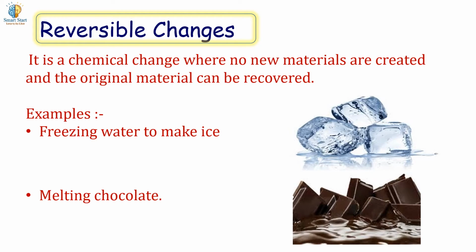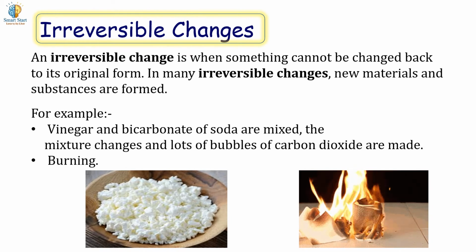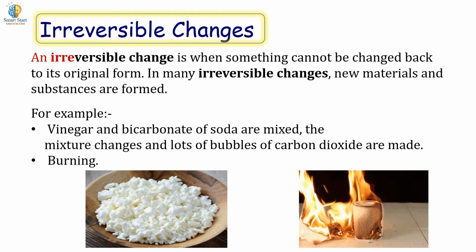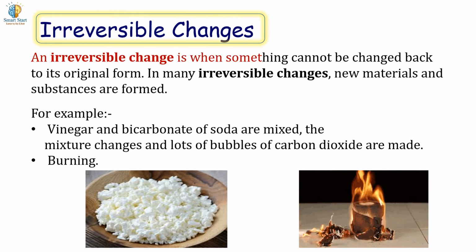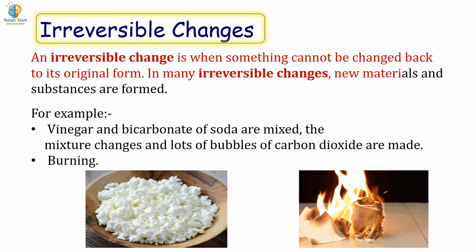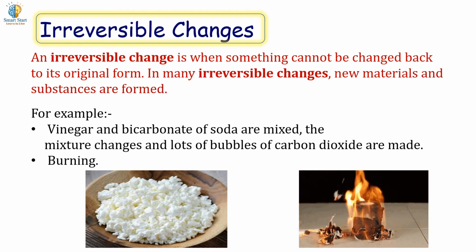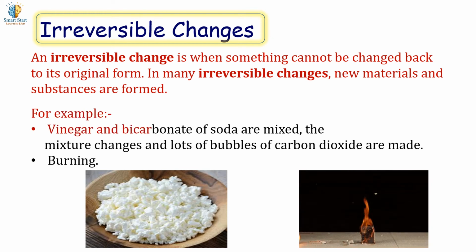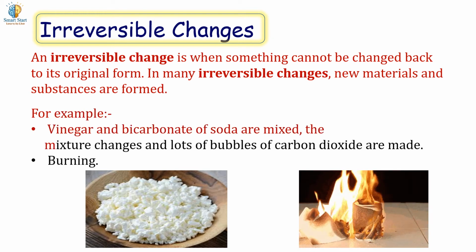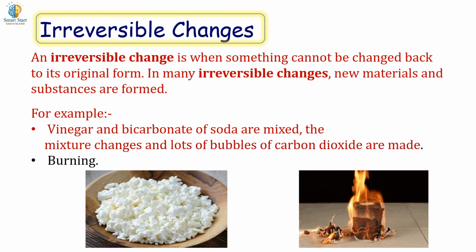Irreversible changes. An irreversible change is when something cannot be changed back to its original form. In many irreversible changes, new materials and substances are formed. For example, when vinegar and bicarbonate of soda are mixed, the mixture changes and lots of bubbles of carbon dioxide are made. And another example is burning.